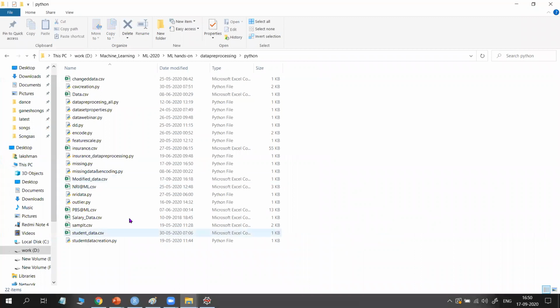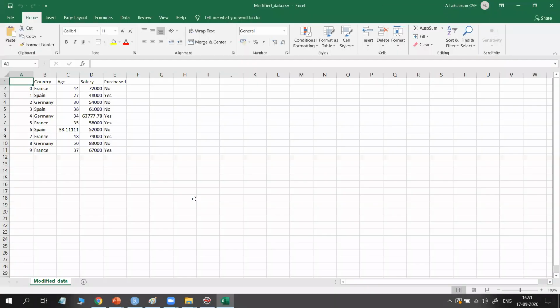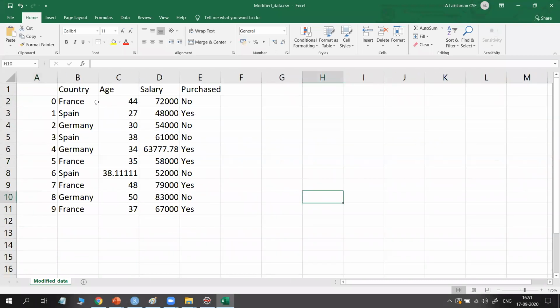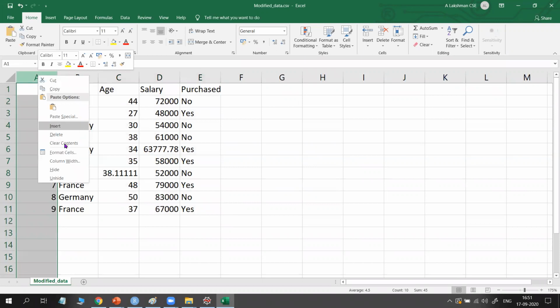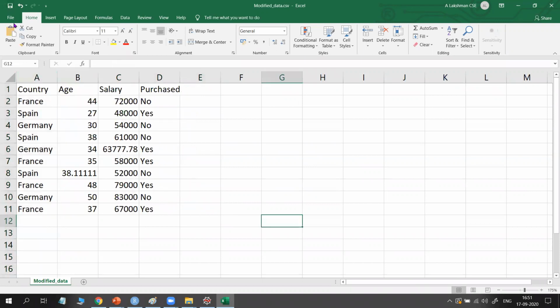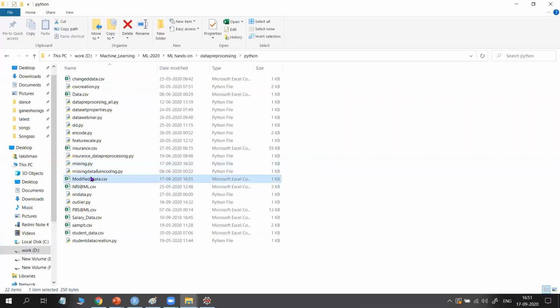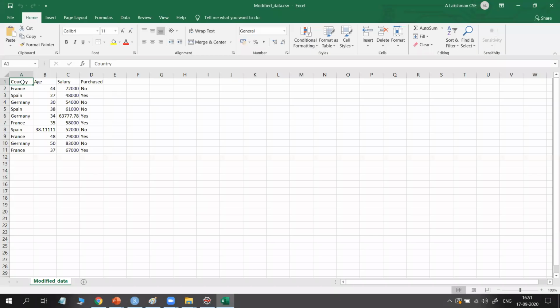I want to use this modified data.csv. Just click it to see what it contains. See, the same data set which we used in the previous example, but actually I need to remove the index, because in the previous example I used it. Remove and save it. So now the data set contains 4 columns with 10 rows, and missing values are replaced with the mean values.